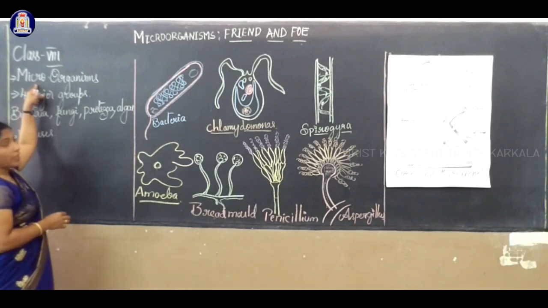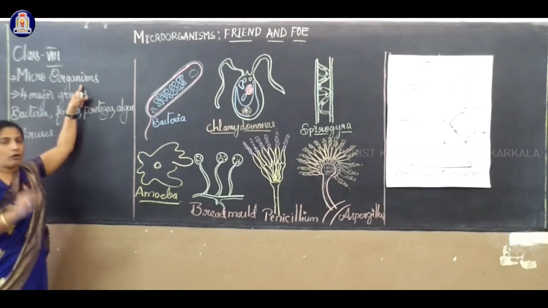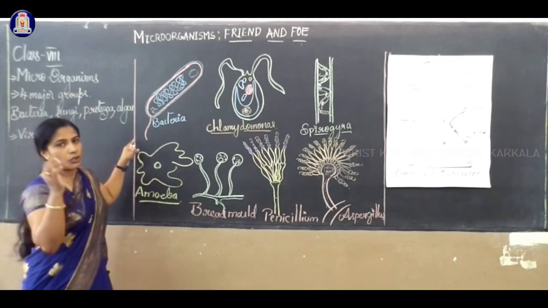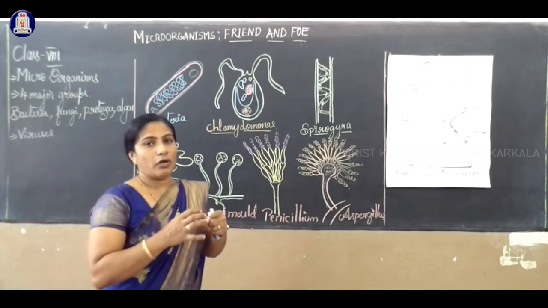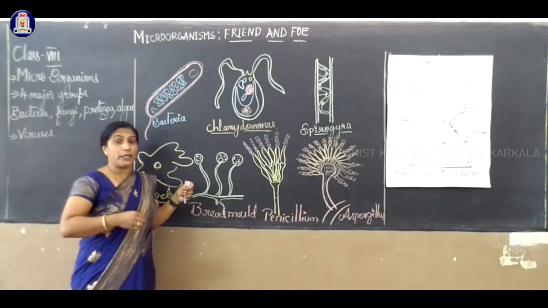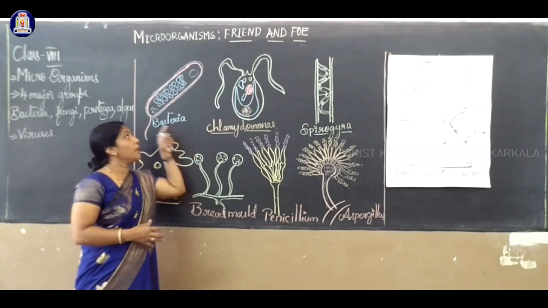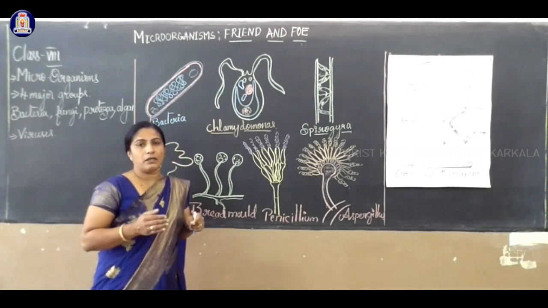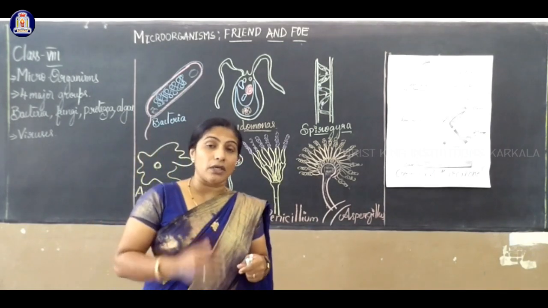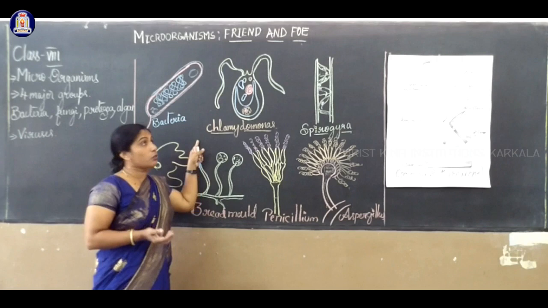Micro, extremely small, living organisms. In this chapter we are studying wonderful, primitive organisms that we cannot see through our unaided eye. We observe through a microscope, and we conduct some practical classes in our regular classes, and I will show some activity through the microscope.